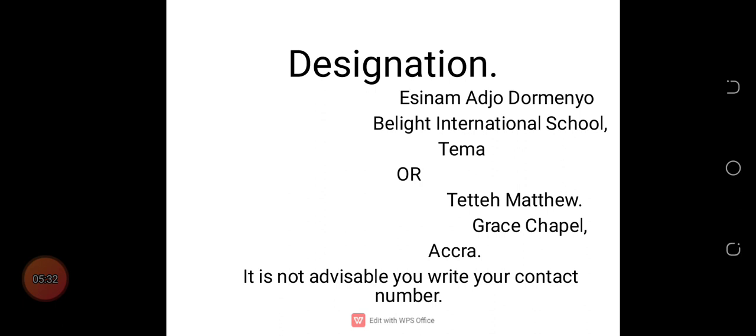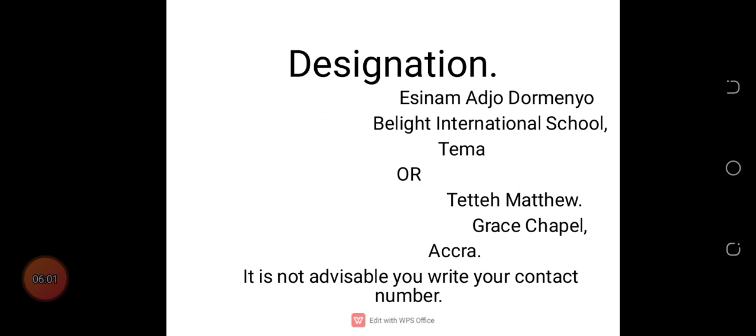When the person gets to Tema, they will look for a school called Bilite International School and the name Esinam Adjo Domenyo. Or the person's name is Tete Matthew, Grace Chapel, Accra. When the person goes to Accra, there is a church there called Grace Chapel, and they will be able to get to Tete Matthew.